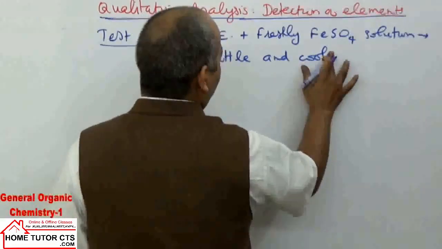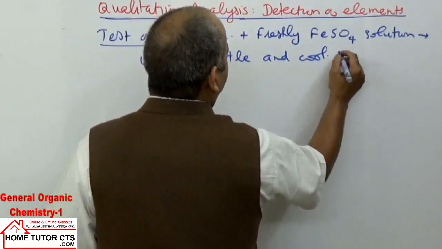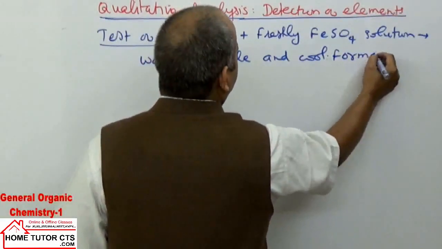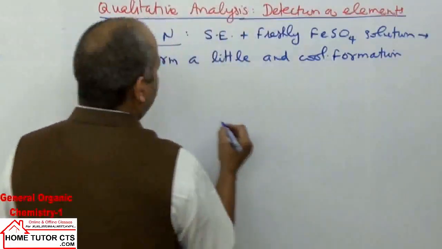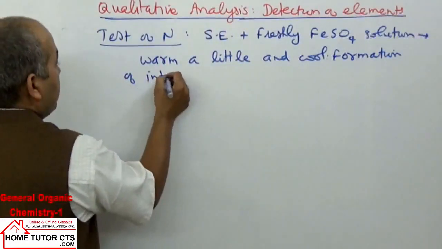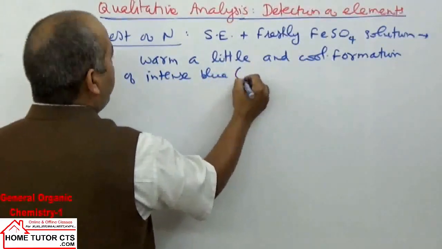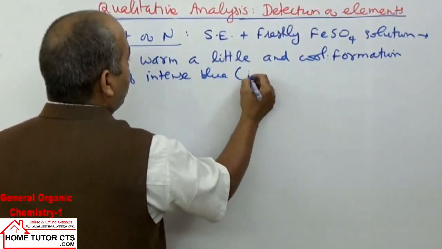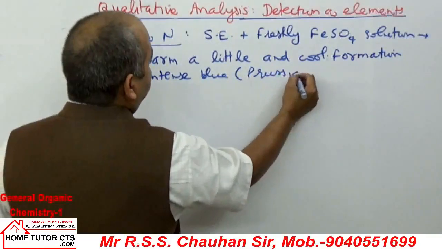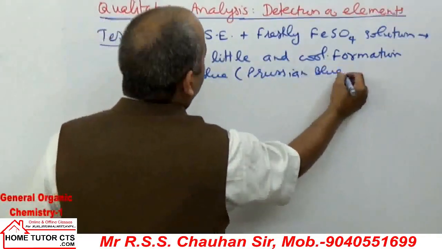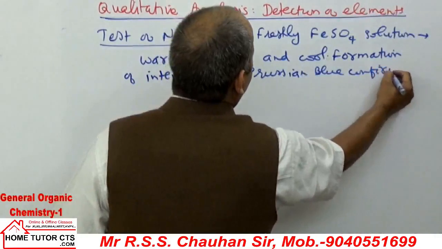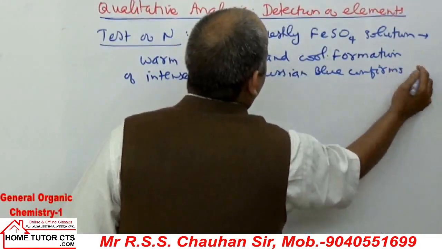What will the solution give? Formation of an intense green and blue solution, normally called Prussian blue, confirms nitrogen.